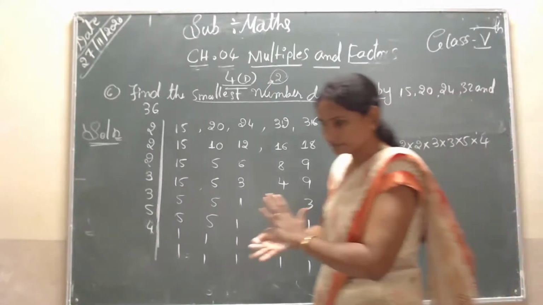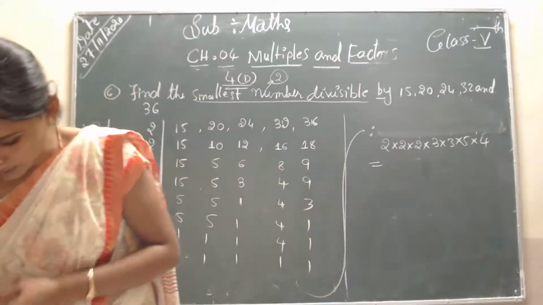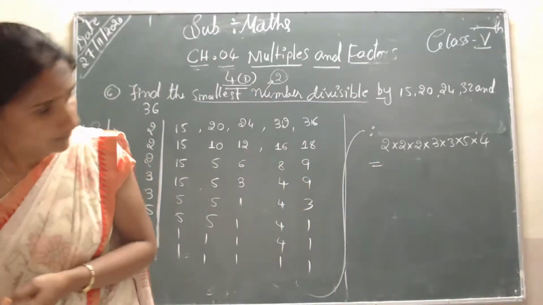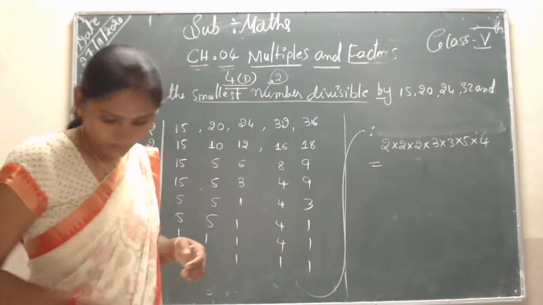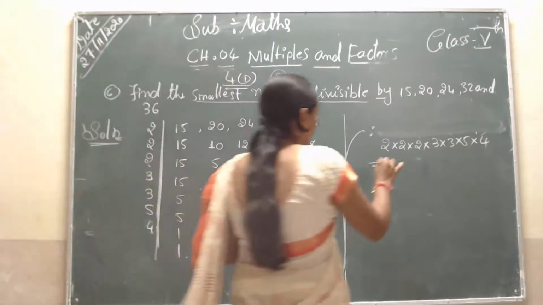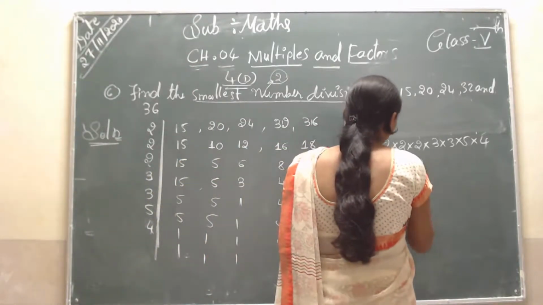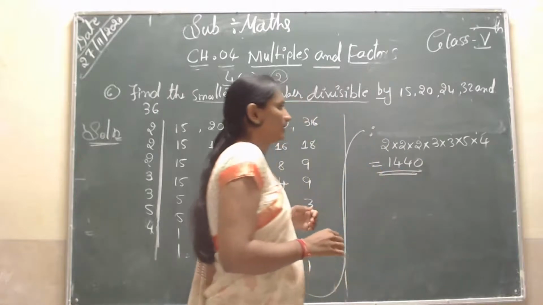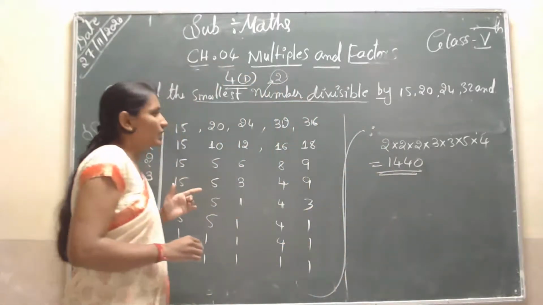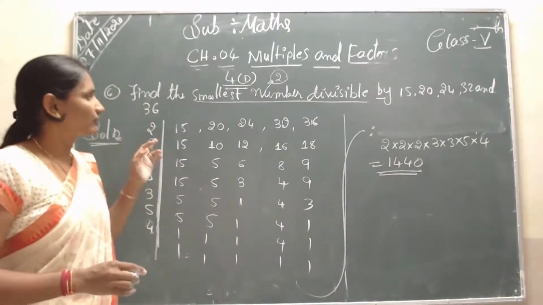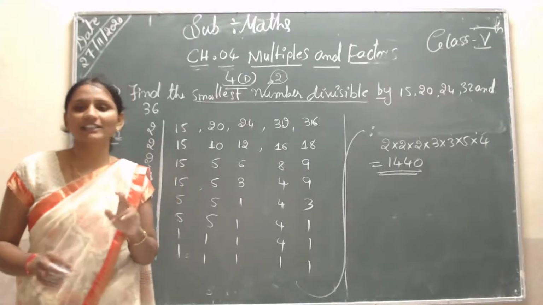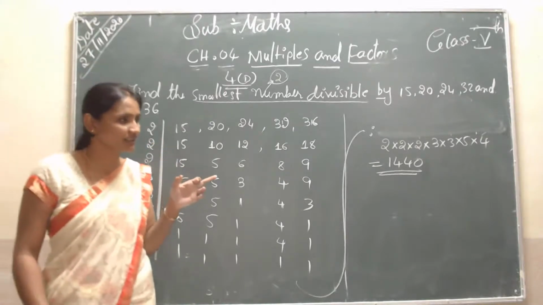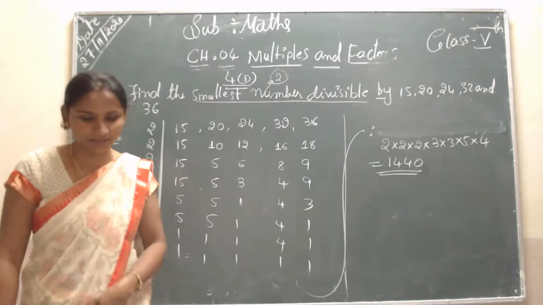So that is 1440. That is the LCM of 15, 20, 24, 32 and 36. The LCM is 1440.